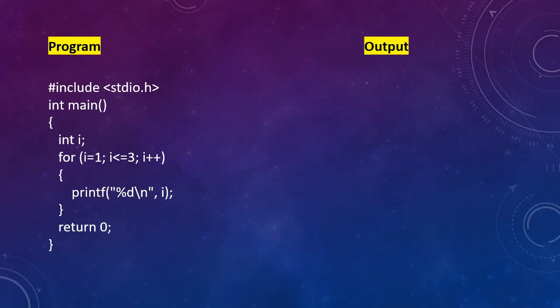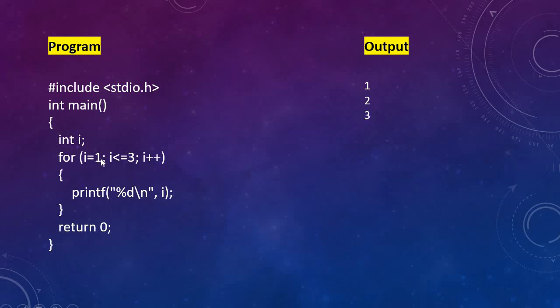Let us see the output. So 1 has been printed. Again, while getting back to the for loop, it will get incremented by 1, I plus plus. So now the value will be 2. 2 is less than or equal to 3. Yes, the condition is true again. So 2 is printed. It will get back to the for loop here. Now I has been incremented. So I value will be 3 now. Here I have given equal to sign. So now also the condition is true. So 3 will be printed again.